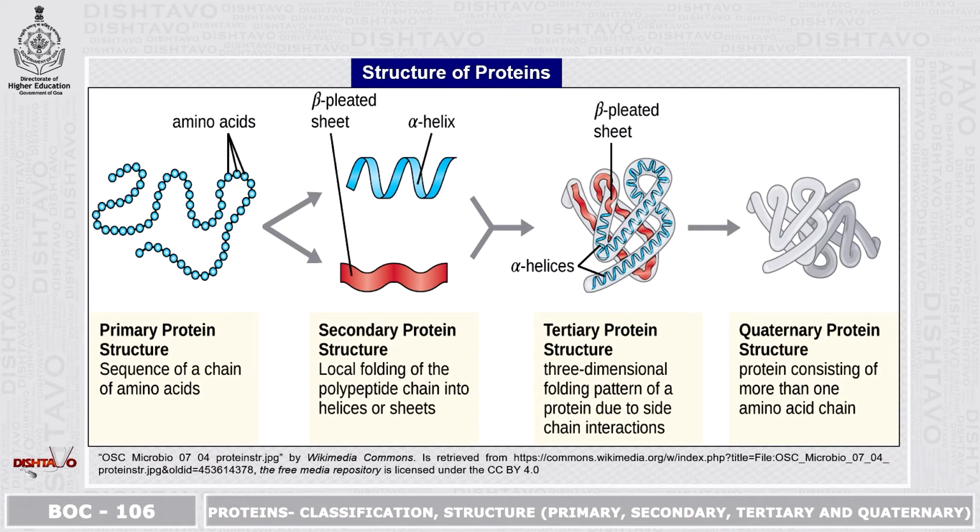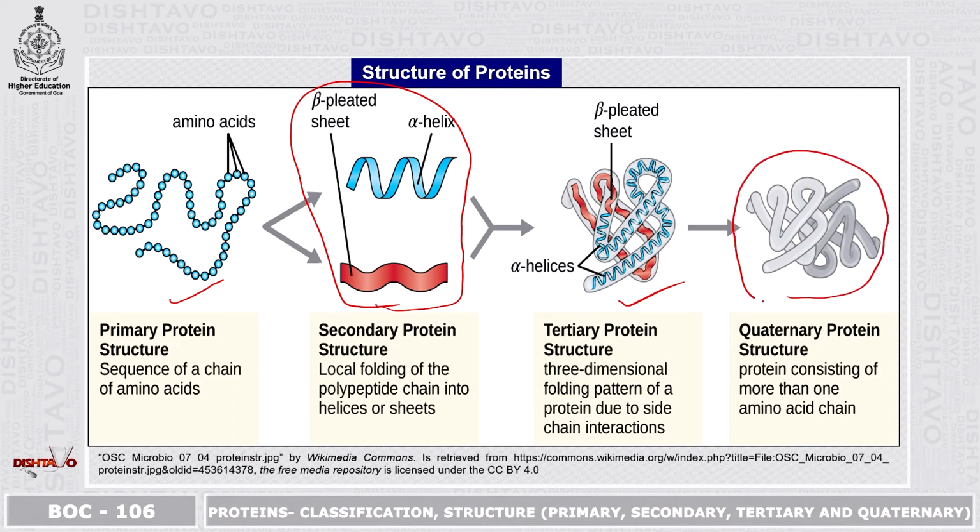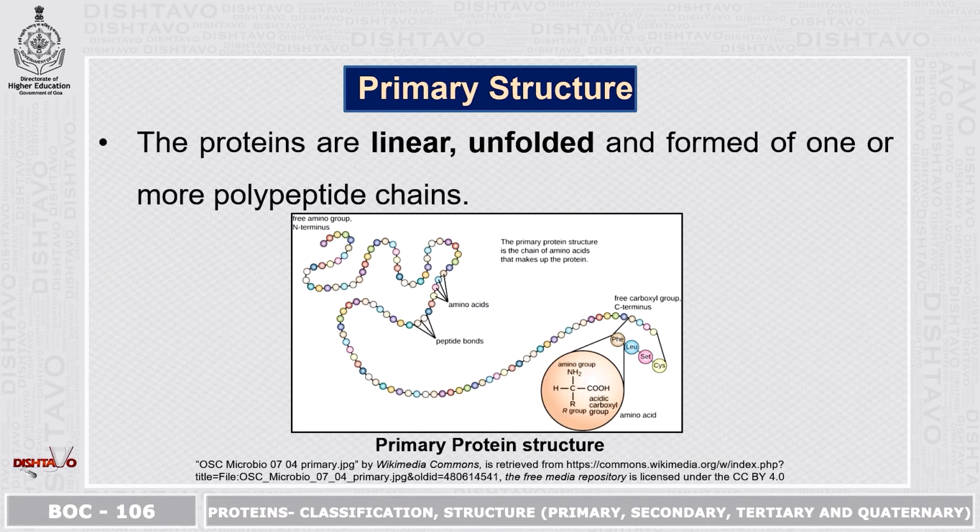So here in this image we can see the structure of proteins. The first one is the primary protein structure. Here we can see the secondary protein structure, which are of two types, alpha helix and the beta pleated sheet. Then the tertiary protein structure, and this is how the quaternary protein structure looks. Primary structure of protein. The proteins are linear, unfolded and formed of one or more polypeptide chains. So here in this image we can see the primary protein structure.